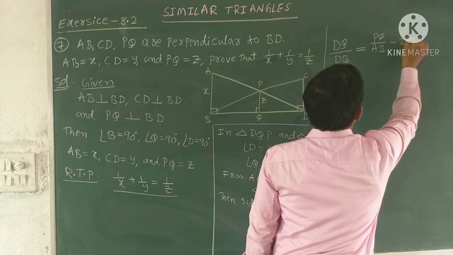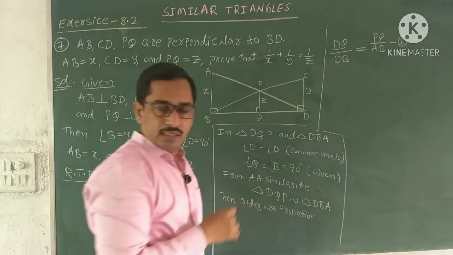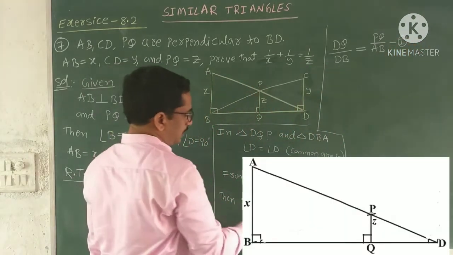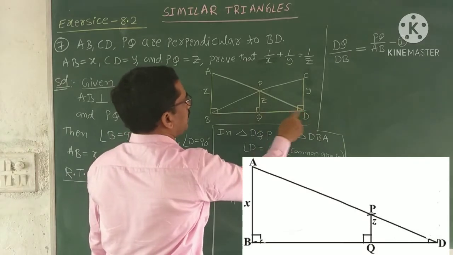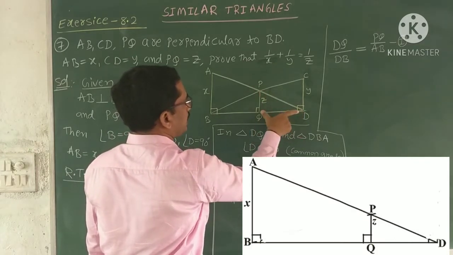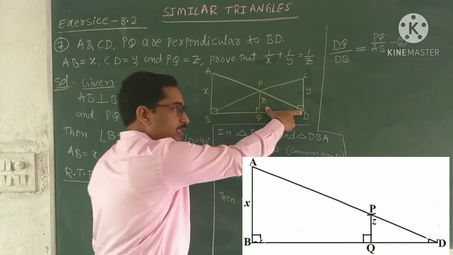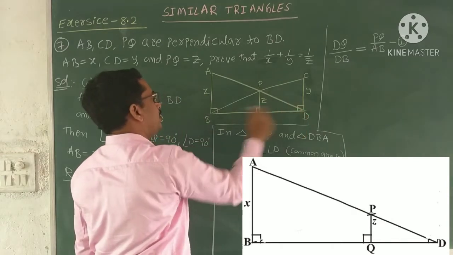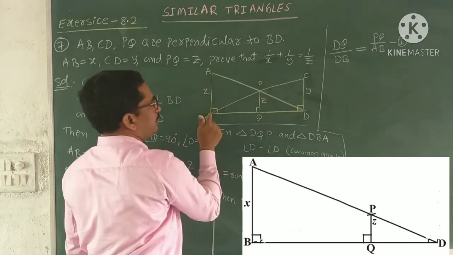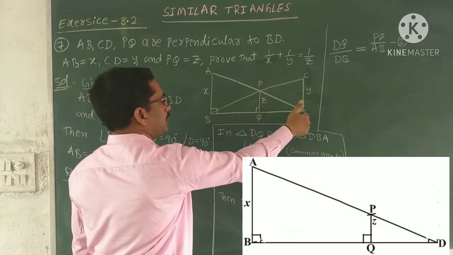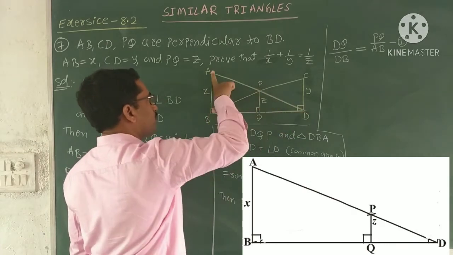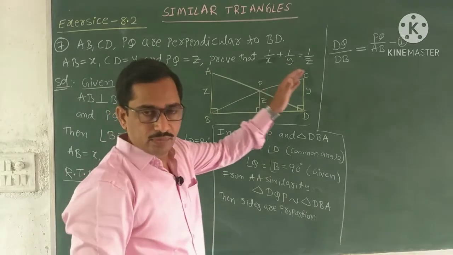Say this is equation number 1. See once again how to compare the sides. In triangle DQP, the side DQ, its corresponding side in triangle DBA is DB. So DQ by DB equal to PQ by AB. This is equation 1.